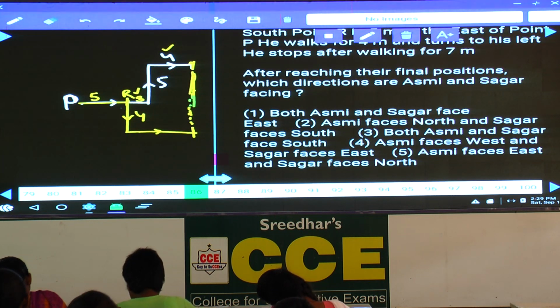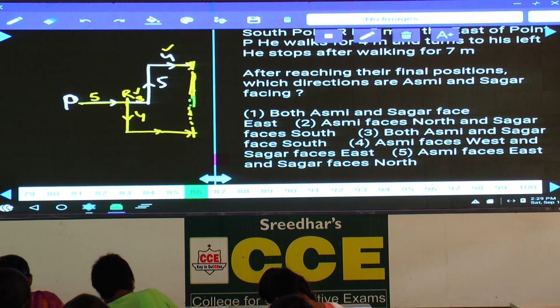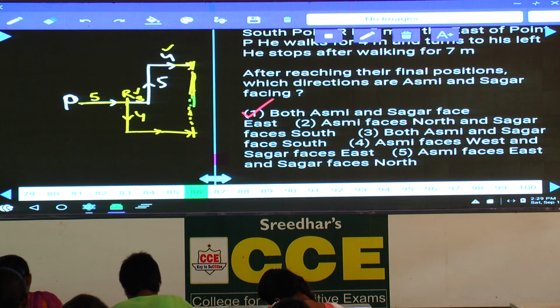Then question number 86. After reaching their final positions, which directions are Asmi and Sagar facing? Yes, both these two persons are facing towards which direction? East only. Now this person is moving like this, this person also moving like this, and so both these two persons are facing towards east, that is choice 1. 86, choice 1.